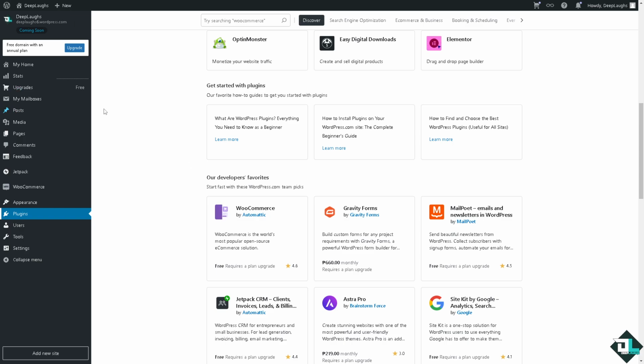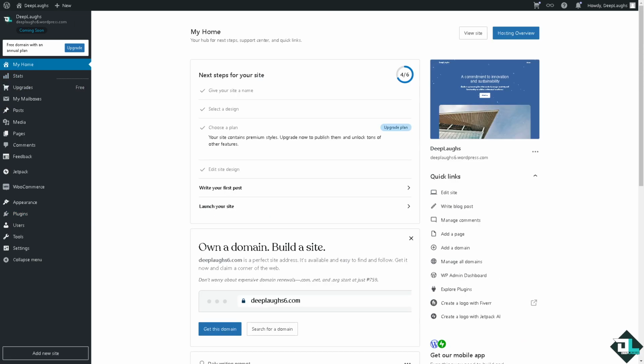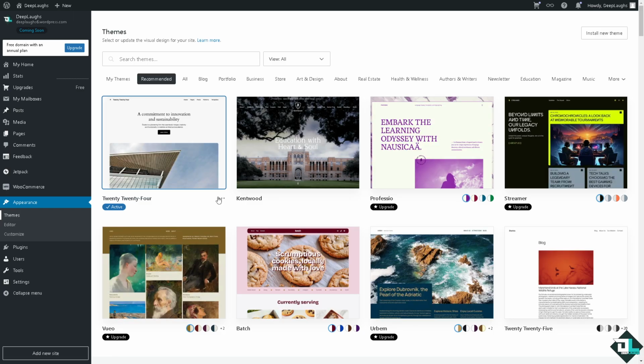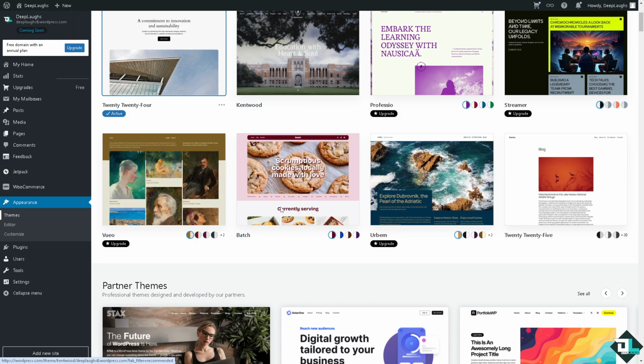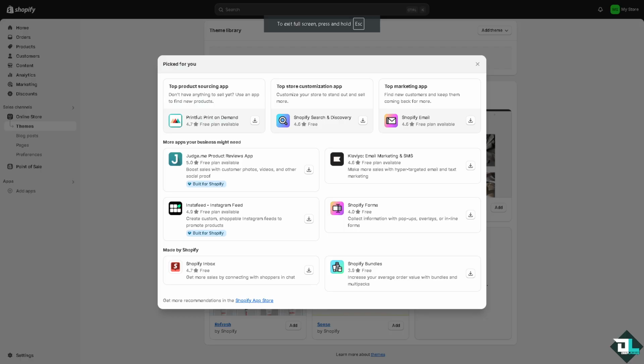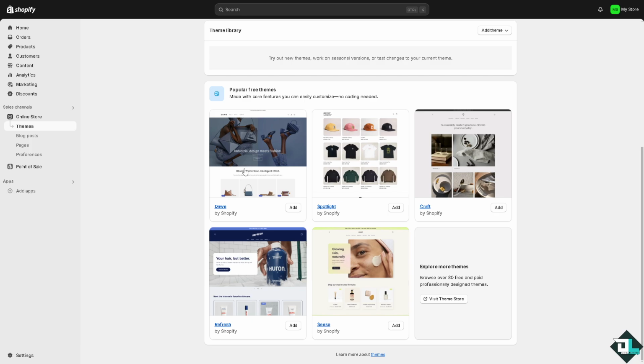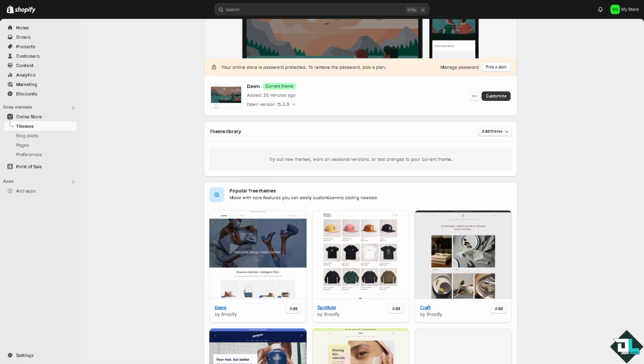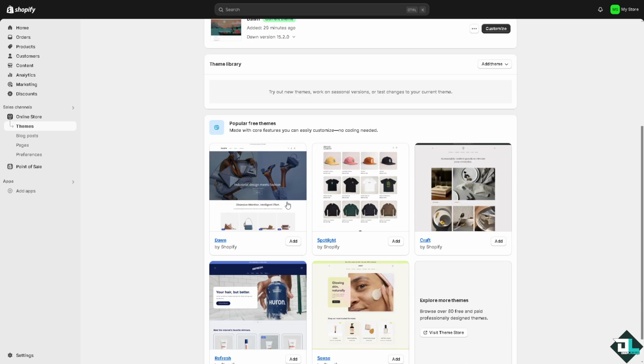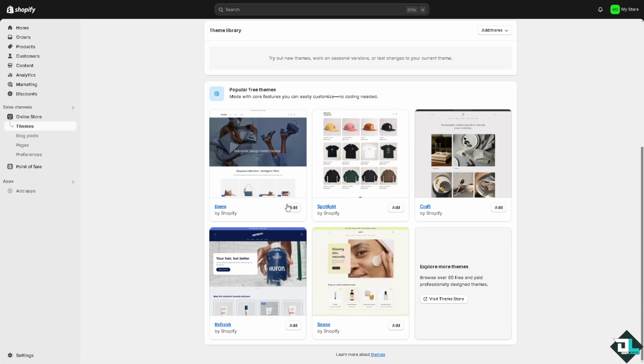Now, our verdict is that you use WordPress if you are comfortable with technology, all right? Because if you want to have full control over your site or need to combine e-commerce with extensive content features. On the other hand, you choose Shopify if you want a streamlined e-commerce platform that works out of the box with minimal setup and maintenance. But again, ultimately, choosing between Shopify and WordPress depends on your specific needs, skills, budget, and the type of website you are building.